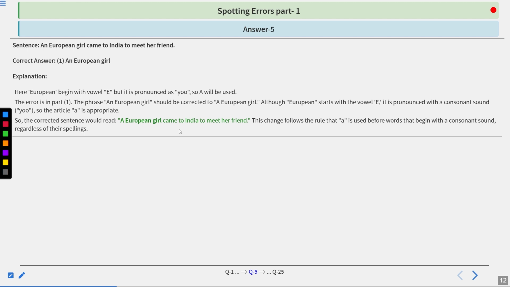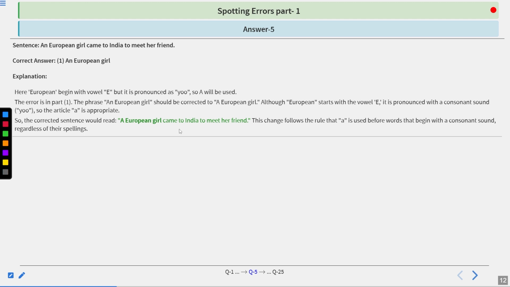Although European starts with the vowel E, it is pronounced with a consonant sound, so the article a is appropriate. With consonant sounds, we use a, not an. So the correct sentence would read, a European girl came to India to meet her friend. This change follows the rule that a is used before words that begin with a consonant sound, regardless of their spellings.